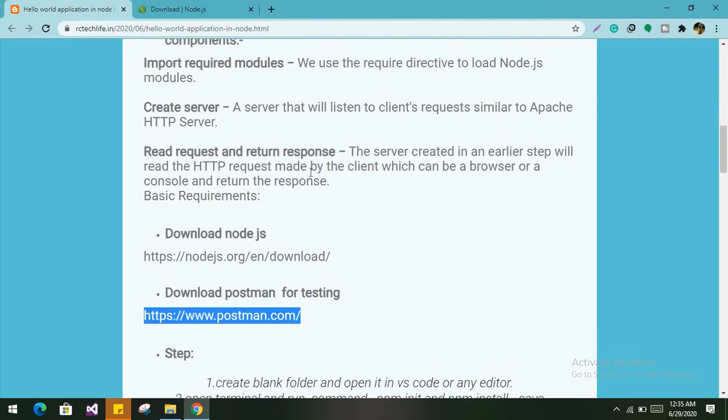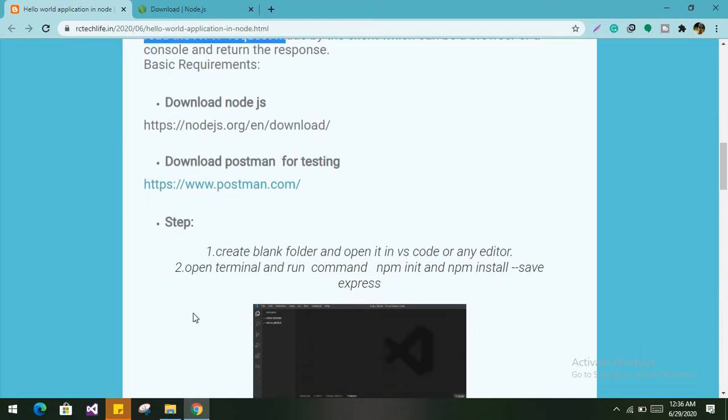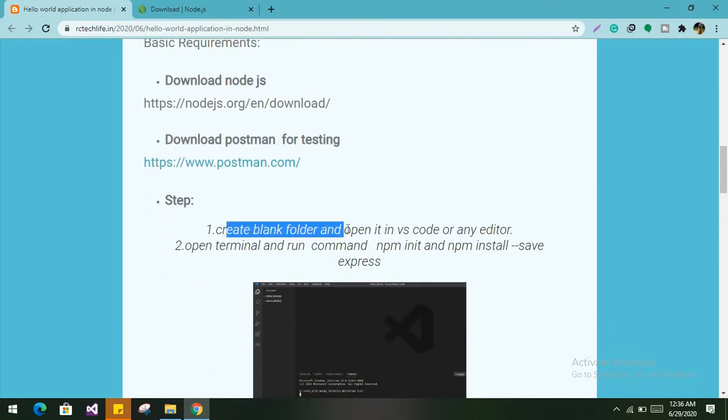Now we will see the steps, then we will cover these three points. The first step is to create a blank folder and open it in VS Code or any editor. I'm using VS Code because it is very easy to use and user friendly, and I mostly use it.